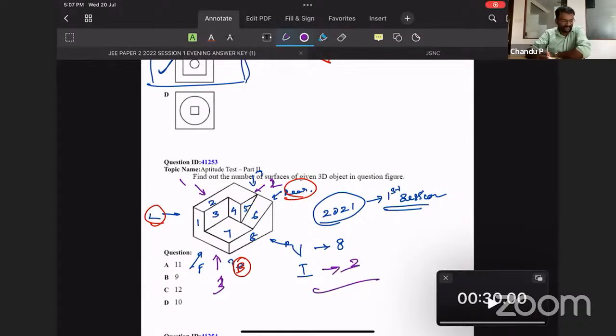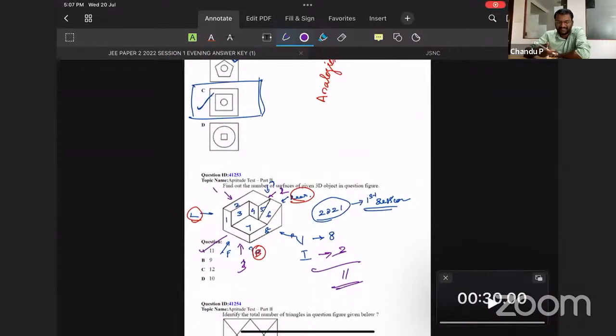Now it's your turn to take the sum. Okay, now you can take the sum. It is 11. Okay, so the answer is 11. And this is a usual question.